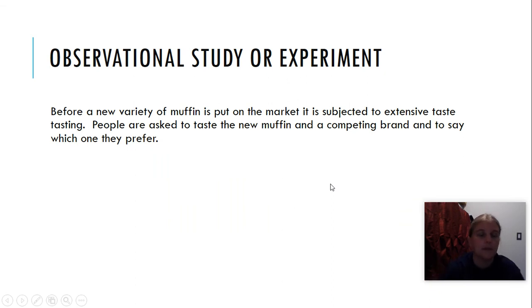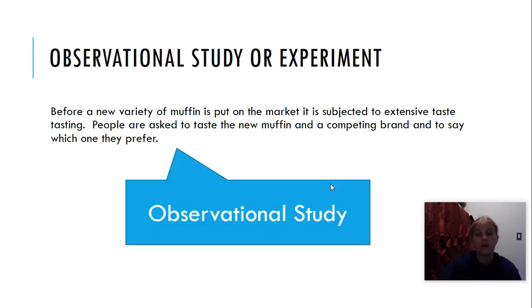All right, let's do a couple more examples. Let me start over and read what it actually says. Before a new variety of muffin is put on the market, it is subjected to extensive taste testing. People are asked to taste the new muffin and a competing brand and to say which one they prefer. Is the person doing this study changing anything or giving them any sort of treatment? Or are they just observing which one they like better? They're just observing, which makes this an observational study.